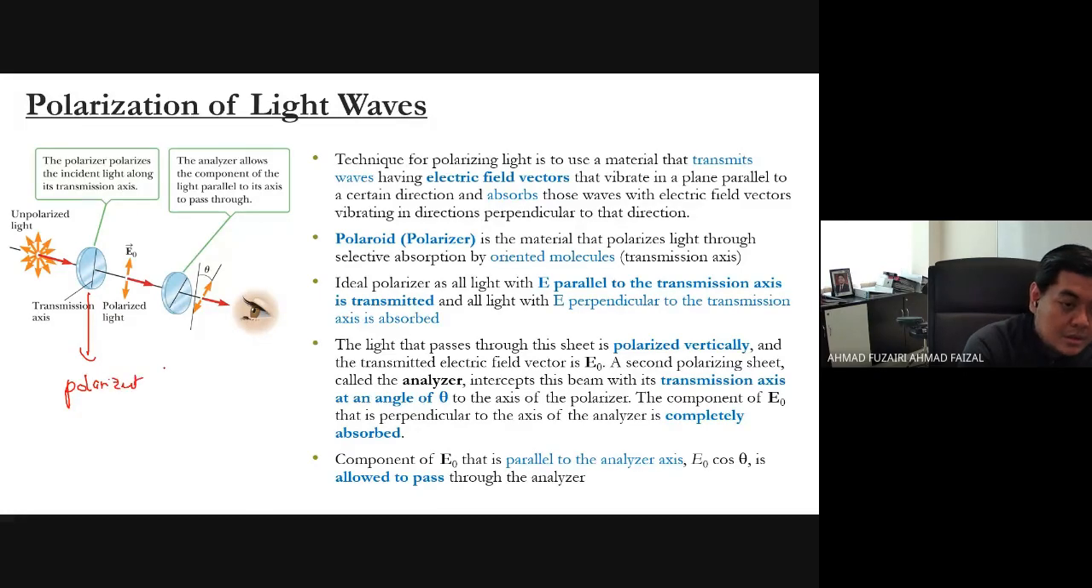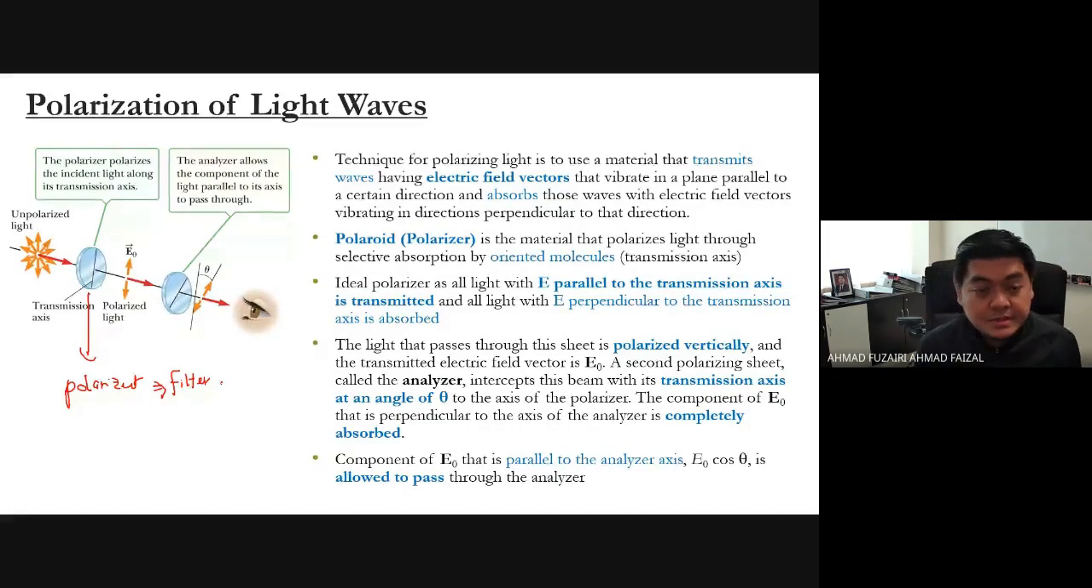A polarizer is like a filter, I always use this one. It's like a filter, penapis. The filter filters all the EM waves that happen to transmit through the polarizer. Of course, it filters only the electric field, not the magnetic field. It is only for the electric field because that is what we consider.